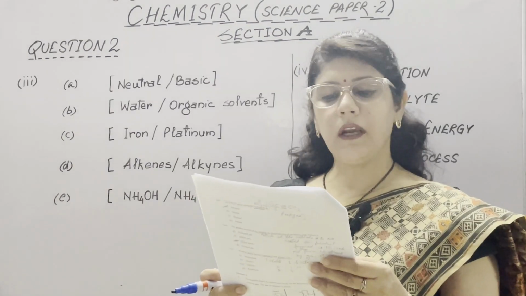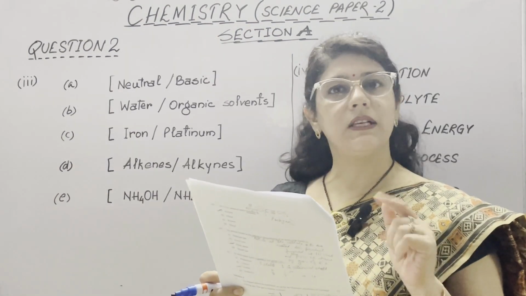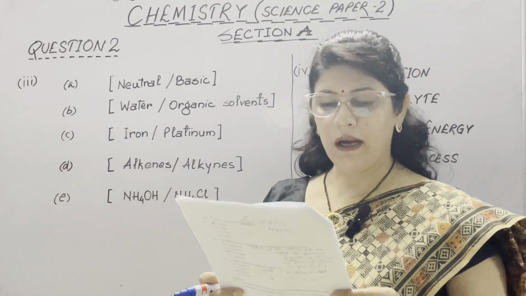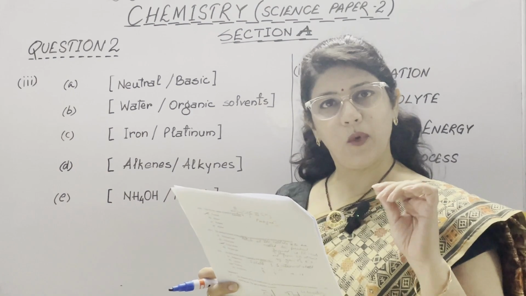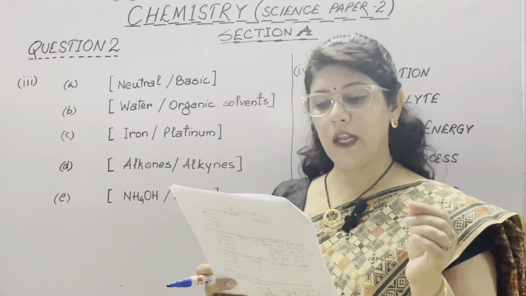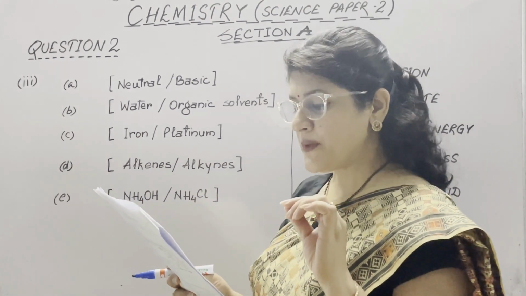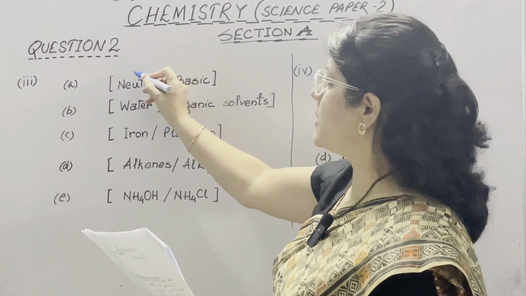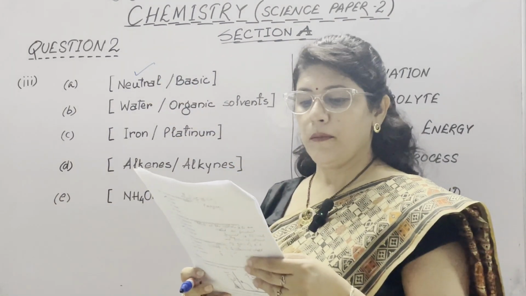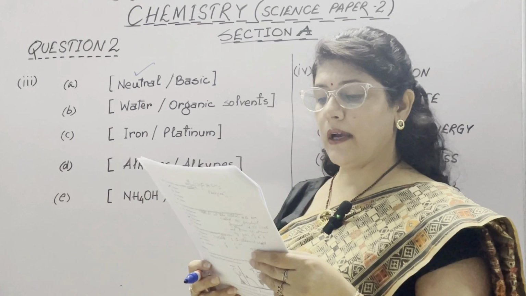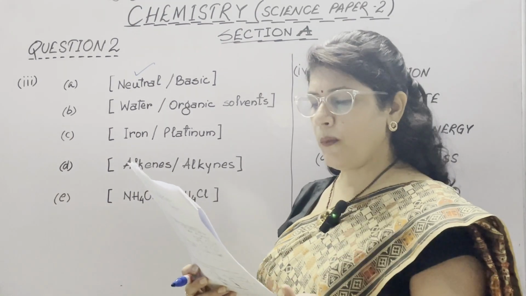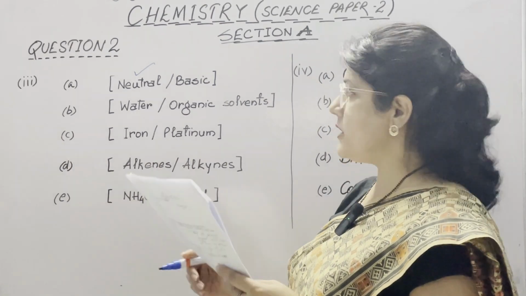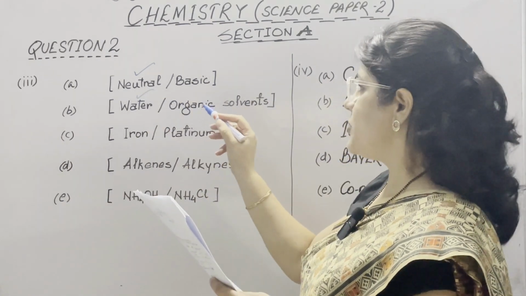In part number 3, complete the following by choosing the correct answers from the bracket. A part: ammonia in the liquefied form is. We know that ammonia is basic in nature, but in the liquefied form, in the absence of water, it is neutral in nature. B: organic compounds are generally insoluble in. We know that organic compounds are non-polar in nature, so they are insoluble in water and generally they are soluble in organic solvents.